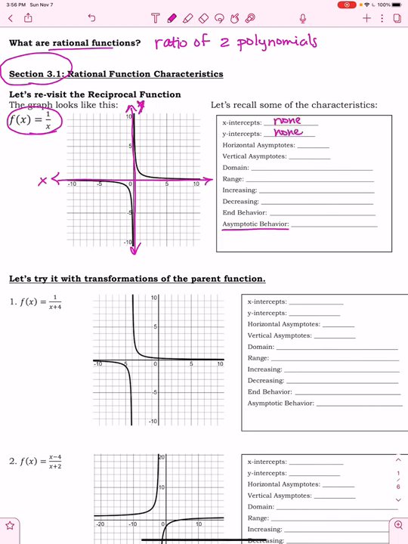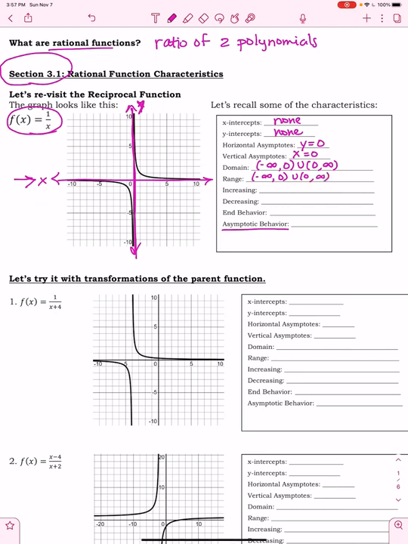The horizontal asymptote, of course, is this line right here, which is the x-axis. Horizontal asymptotes are always equations of y equals because they're always horizontal lines. Vertical asymptotes are always vertical, so they go through the x-axis. The y-axis acts as the vertical asymptote. That's why it's at x equals 0. The domain, of course, is going to be all real numbers except for 0 because that's where our vertical asymptote is. Range, same thing because we have a horizontal asymptote at 0.